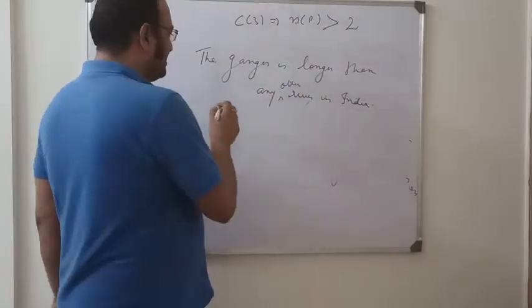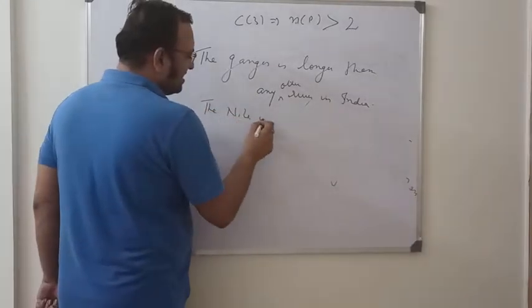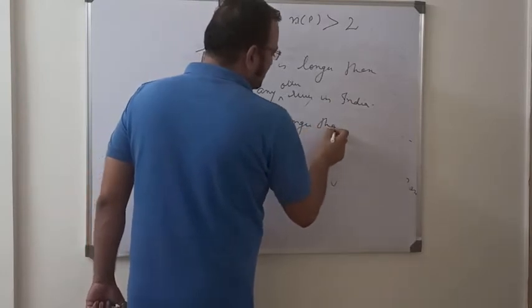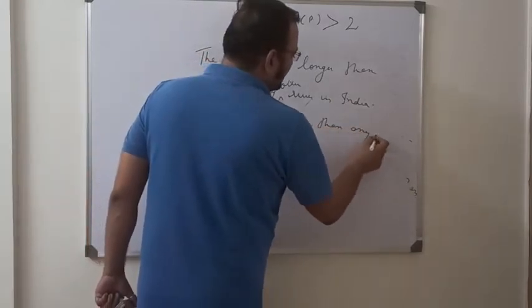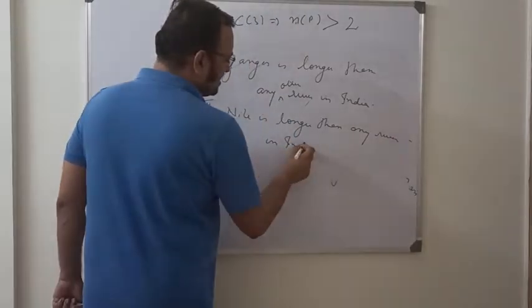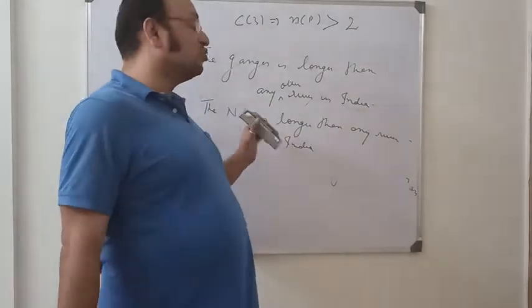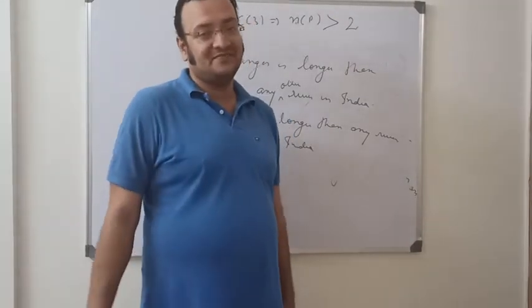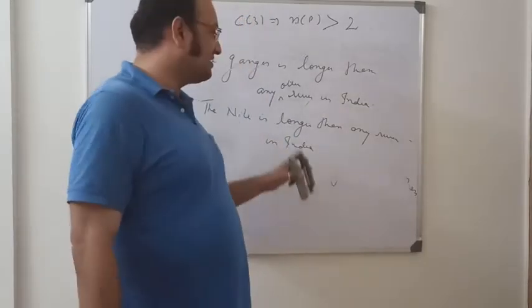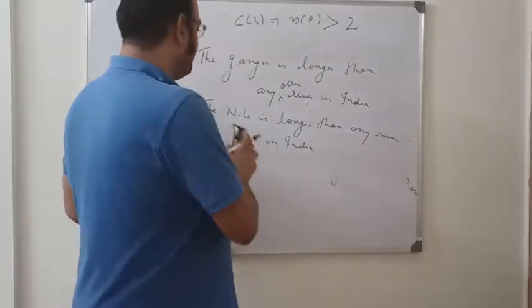But if I write the Nile is longer than any river in India, this is right because Nile is not in India. Clear? Any river in India. That's why it's correct. These are three cases we discussed.